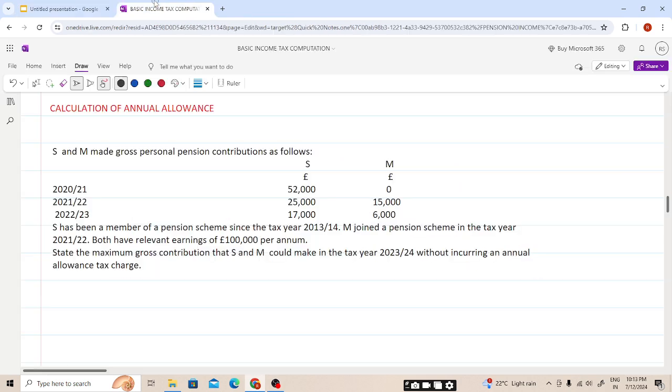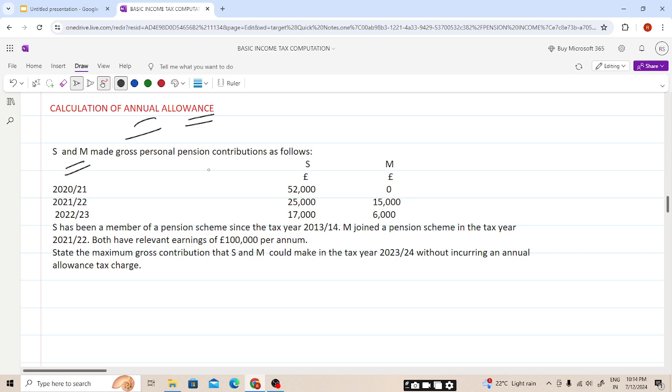Now we'll be doing a short question: calculation of annual allowance. So annual allowance is the maximum limit, a ceiling limit, students. Tax relief you will be claiming, but tax relief is only claimable up to a limit. If you claim the tax relief on the whole amount, then the amount above the limit will attract the annual allowance charge. So first we'll be seeing how to calculate the annual allowance.